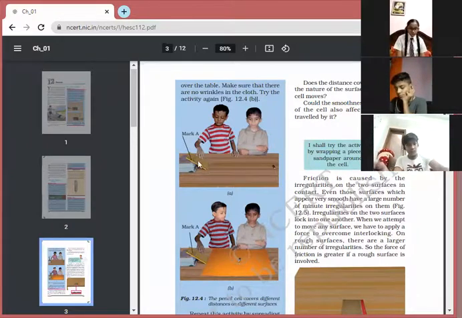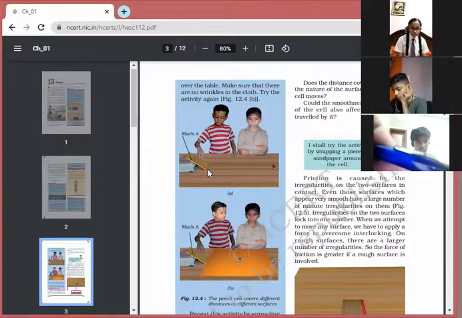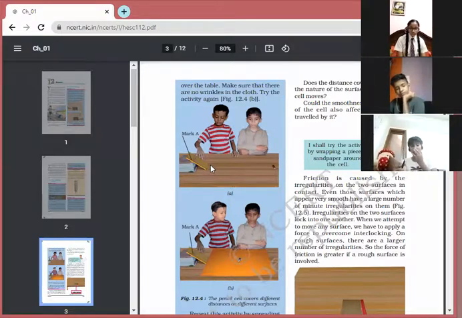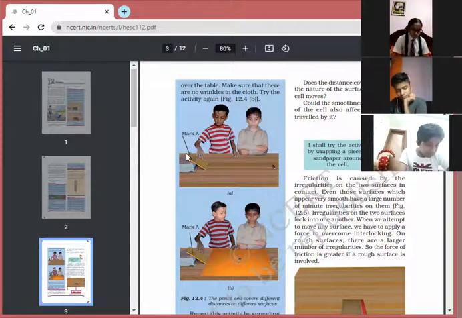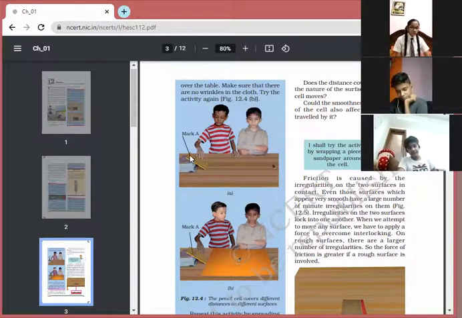And what he has done, in the front of the inclined plane, on one side he has put a cloth with wrinkles, and on the other side a cloth that is totally straight. Okay. Now he puts the cell, आप cell भी ले सकते हैं, or any car you can take. If you throw it from a mark A, then what will happen? As soon as the cell comes down, it will cover a much larger distance where the cloth is totally straight.